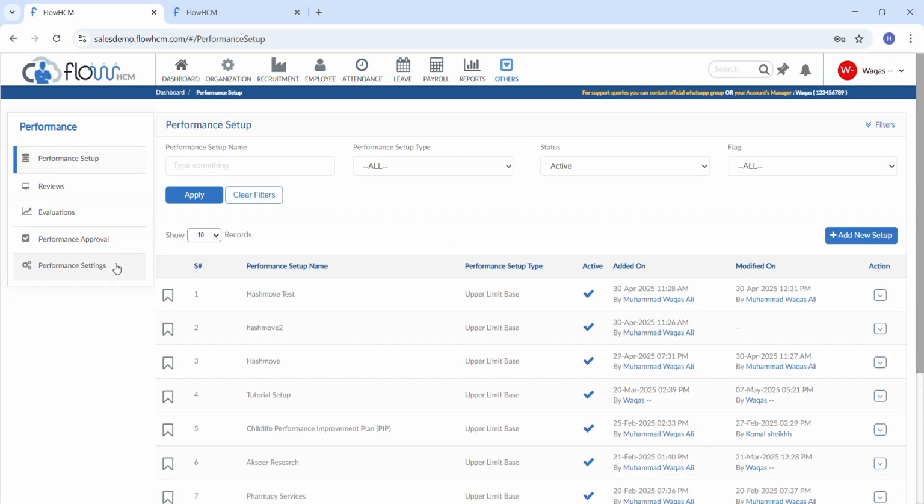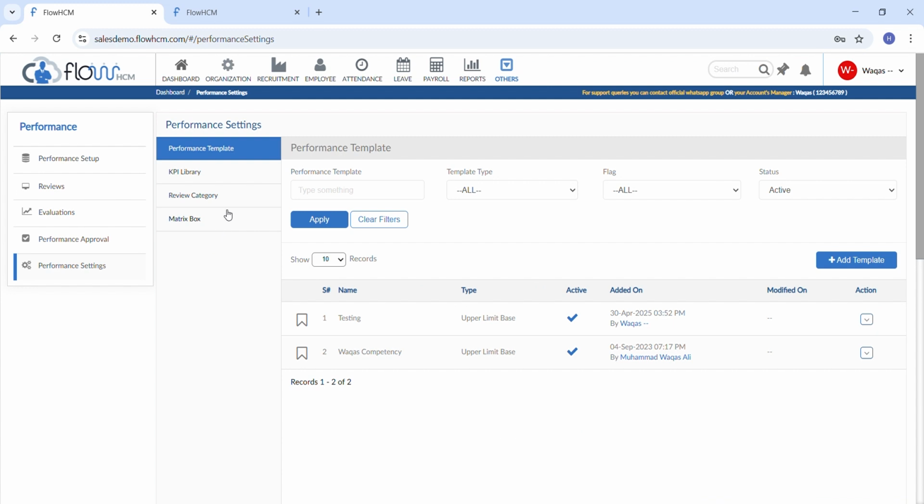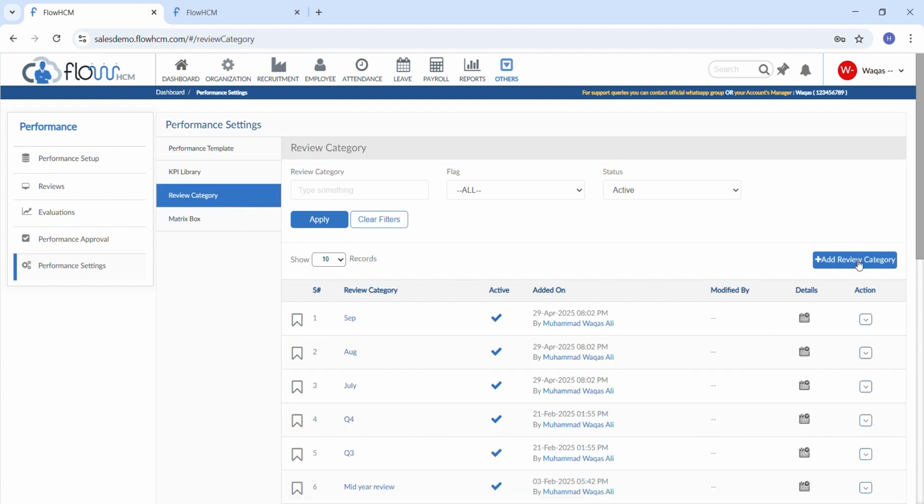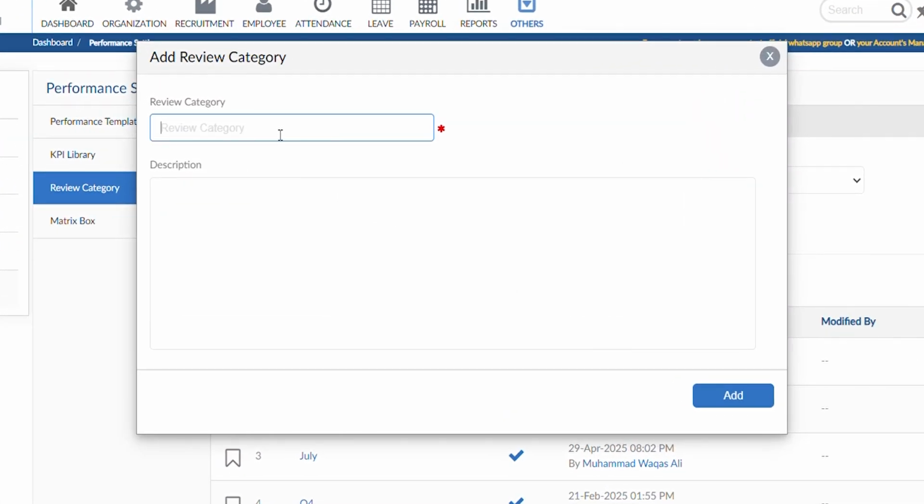So here you can see the performance settings form. Click on review category form. Click on the add review category button, a pop-up will be visible. Enter the category title and details, then click on the add button to save.